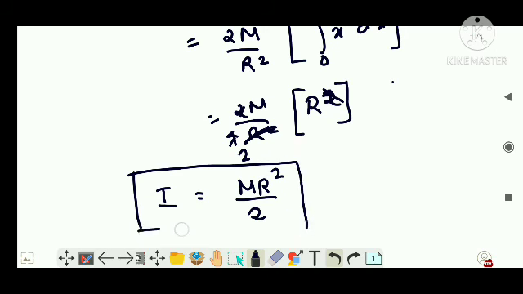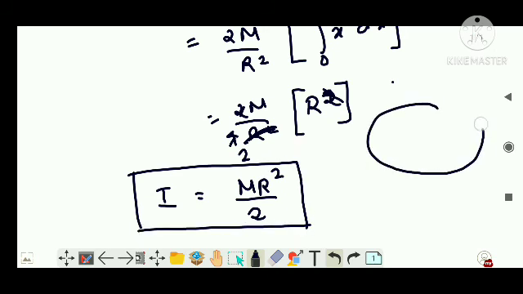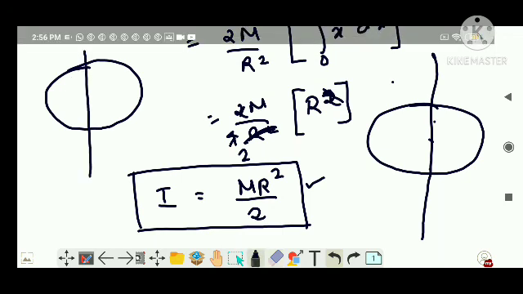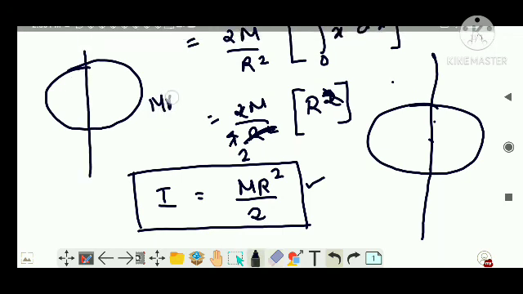This is the moment of inertia: if there is a disk like this and you are passing the axis through the center, then the moment of inertia of the disk about this axis is Mr squared by 2. It is very easy. In the case of a ring, where this entire thing is hollow, the moment of inertia about the axis of rotation like this is Mr squared, whereas in the case of a disk it becomes half of it, which is Mr squared by 2, right?